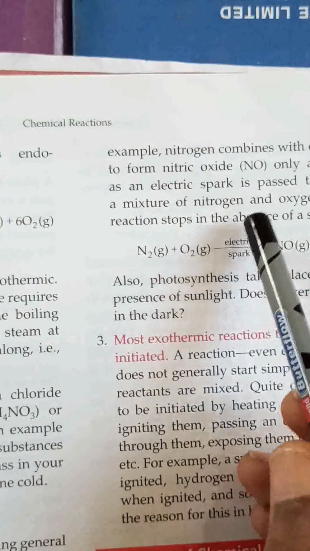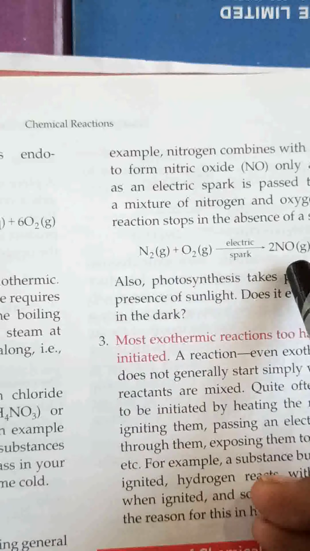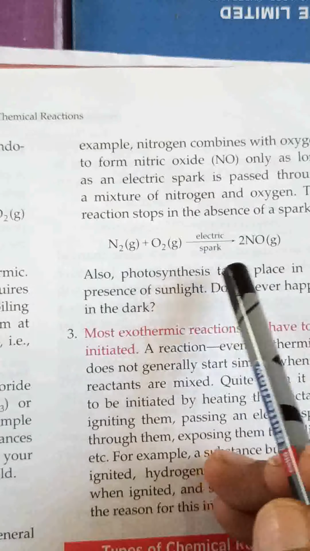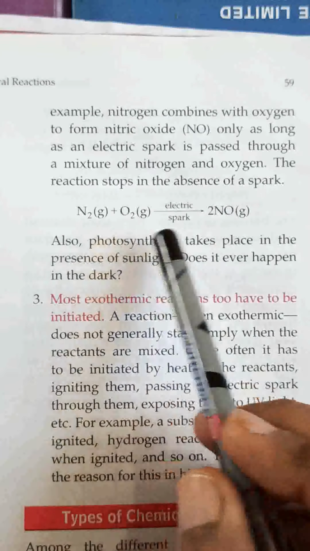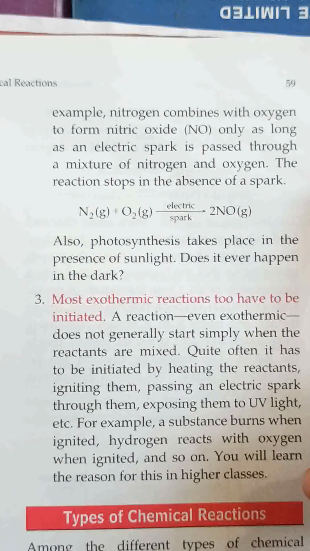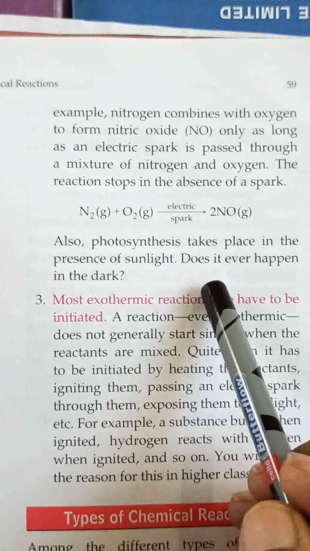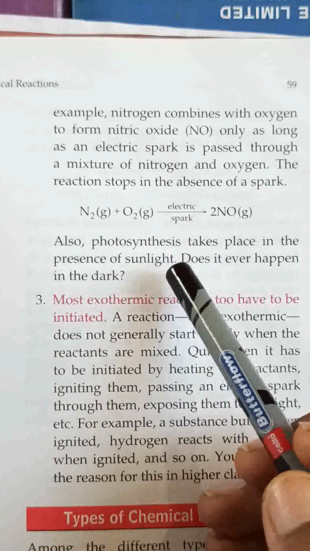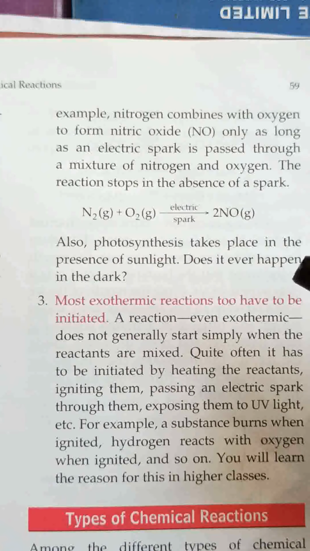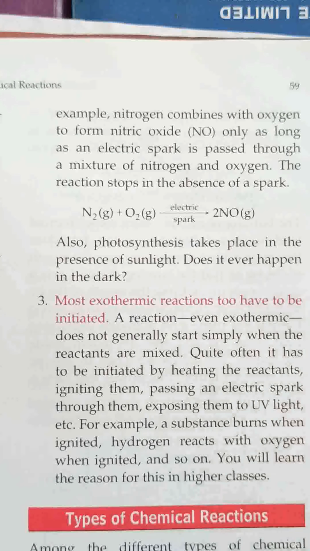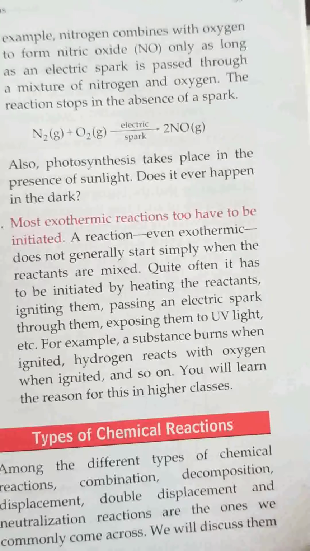Same way, with an electric spark also, nitrogen and oxygen combine to form nitric oxide only when an electric spark is there, or lightning is there. In nature, lightning; in the lab, an electric spark is there, then only this reaction takes place. Also, photosynthesis takes place in the presence of sunlight. Does it ever happen in the dark? No. Why? Because light is not there. So light is continuously given by the sun. Photosynthesis is continuous. If light is not given, photosynthesis will cease to take place.